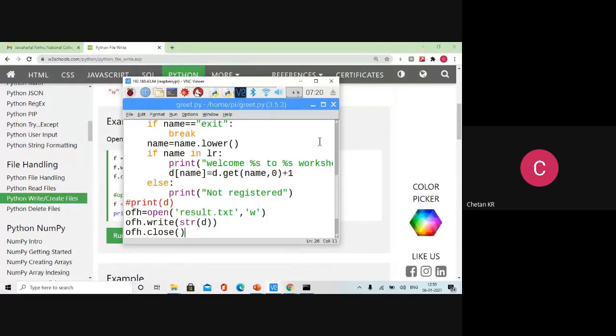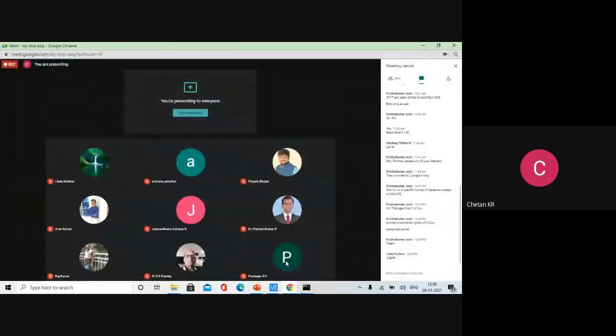So closing is required, because without closing, it will not reflect the content. The content will be in the memory itself. It will not reflect until you give close. So closing is compulsory there. You have to close the file so that the contents will get written.